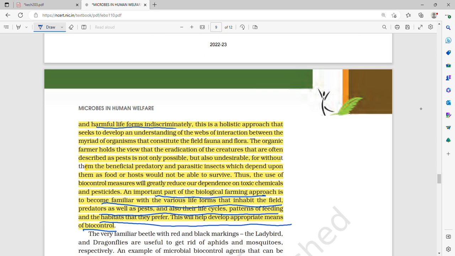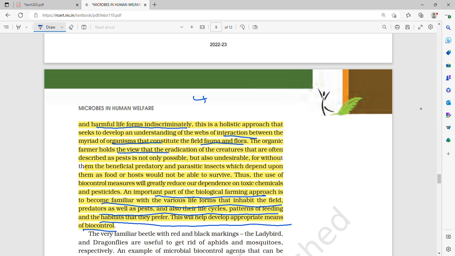If you kill one microbe which is harmful and causing disease, the useful microbe which was doing atmospheric fixation of nitrogen will also get killed. So this is a holistic approach that seeks to understand the webs of interaction between the myriad organisms that constitute the field of flora and fauna.